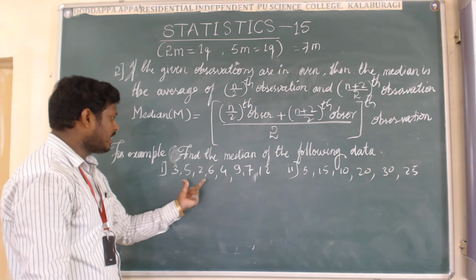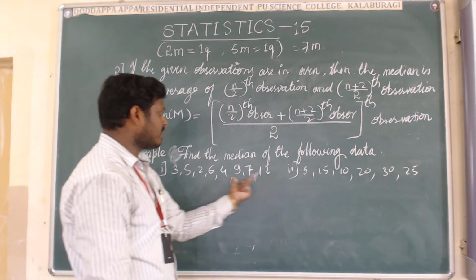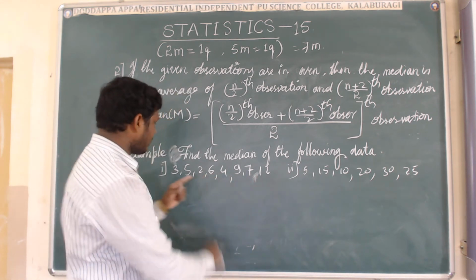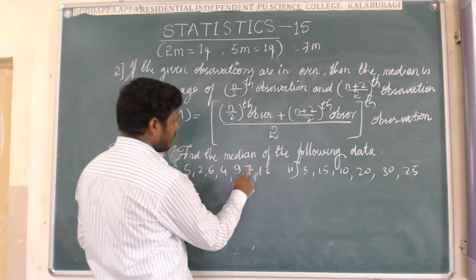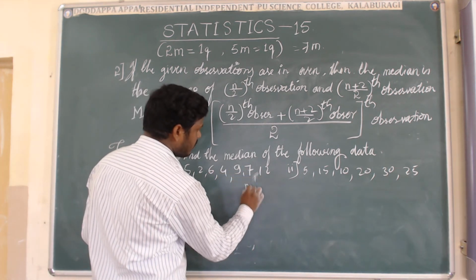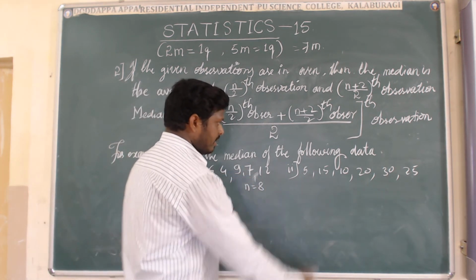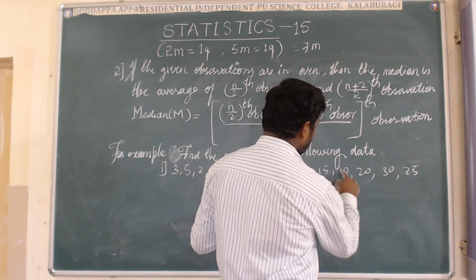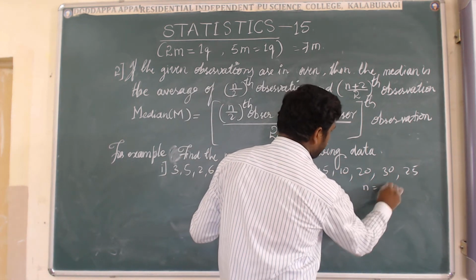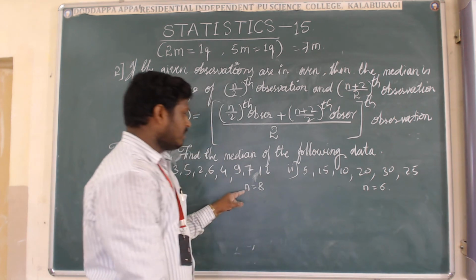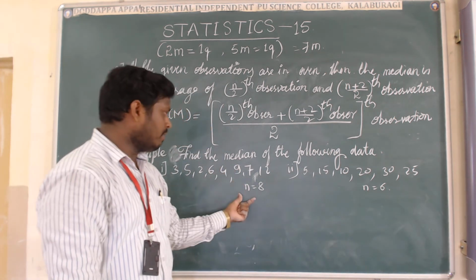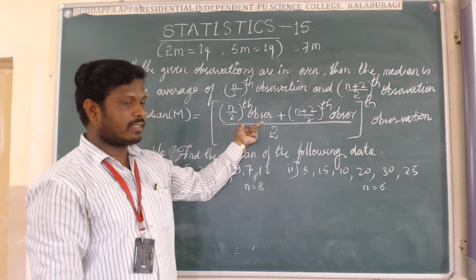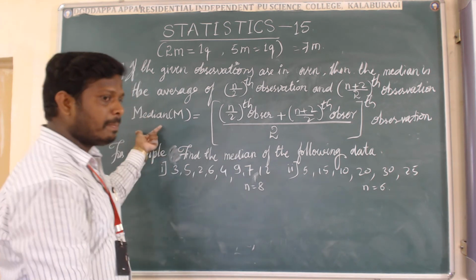I will solve this first example. The given observations are in even form. Let's count: 1, 2, 3, 4, 5, 6, 7, 8. So n is equal to 8 here. In the second example, the number of observations is 1, 2, 3, 4, 5, 6, so n equal to 6. If the number of observations is even, then you have to go with this formula for finding the median.